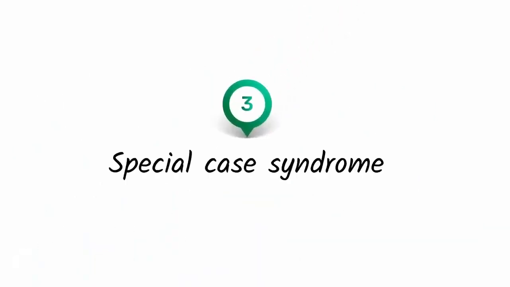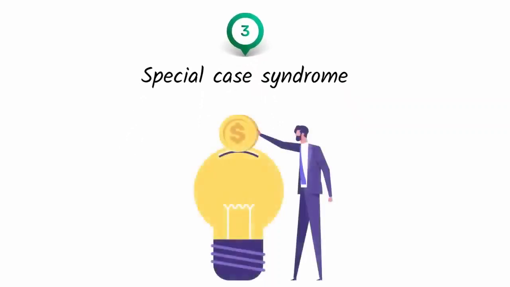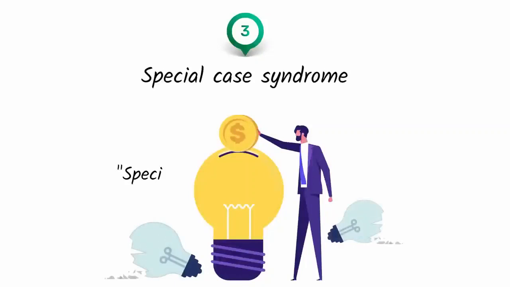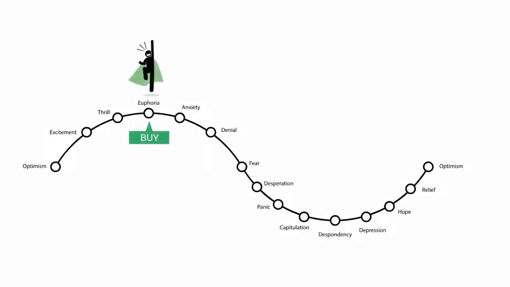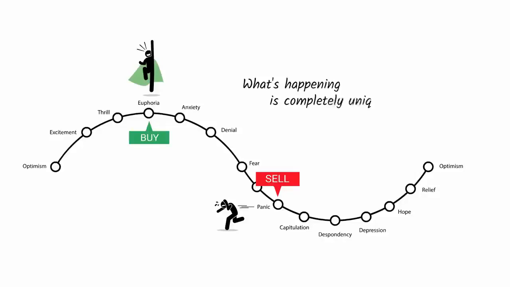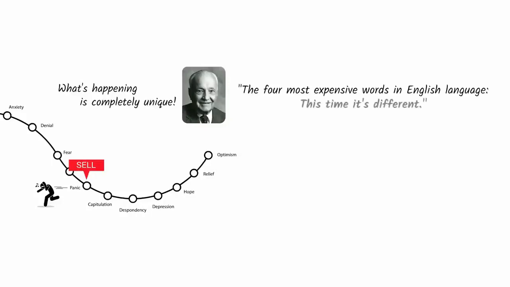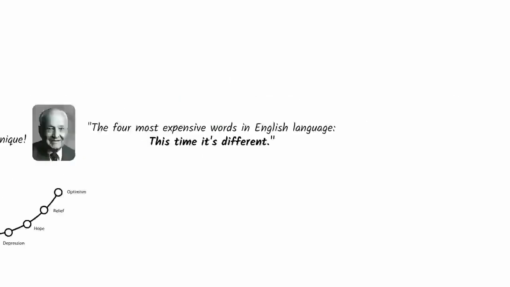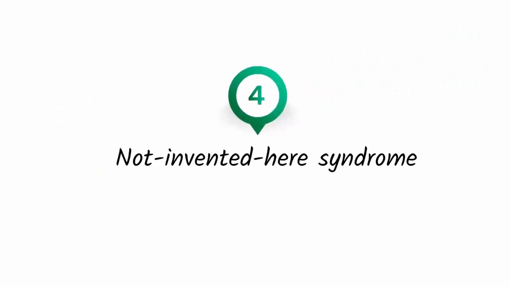The next item on our checklist is special case syndrome. Business leaders go forward with costly projects despite knowing similar projects have failed because they insist the next project is a special case or an exception. Investors routinely buy at peak euphoria and sell when everyone else is panicking because they insist that what's happening now is unlike anything in financial history. But as Sir John Templeton famously said, the 4 most expensive words in the English language are "this time it's different." Our next bias is not invented here syndrome.